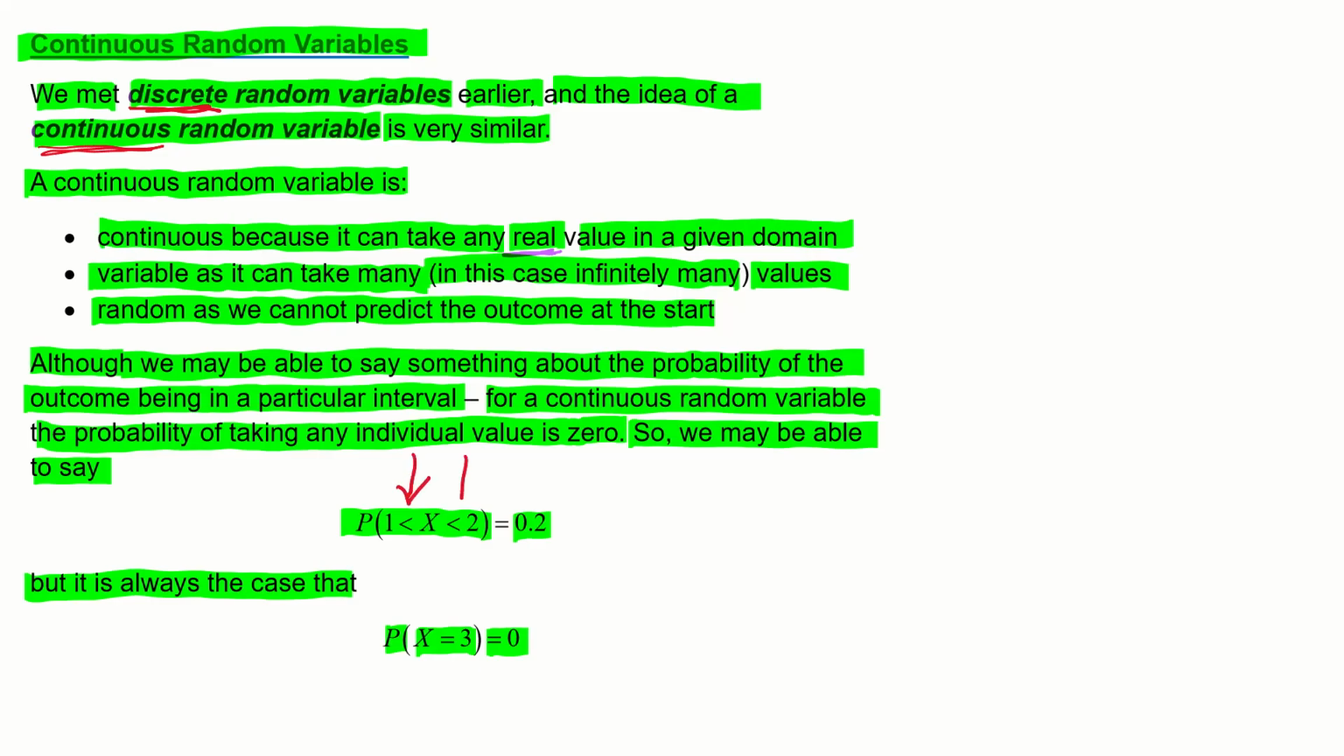With a continuous random variable, it really doesn't matter if these are less thans or equal to, because the probability of actually being 1 or the probability of actually being 2 is 0. This is not difficult to think about. If our random variable exists on a domain between 0 and 1, there are infinitely many values in here that it can take. So the probability of any one particular one is 0. But we can say something about it being between here and here.